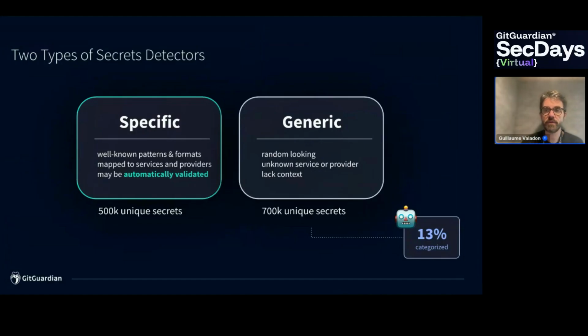On the other hand, on the datasets, most of the secrets that we found are generic. They are random looking. We don't know at first the name of the service provider, and they lack context. However, we are a bit lucky because at GitGuardian we have a really great machine learning team, and they're able to put categories on these generic secrets. On this DockerHub dataset, they managed to put a category on 13% of the secrets, which is great because that's a big shift from the generic to the specific secrets.